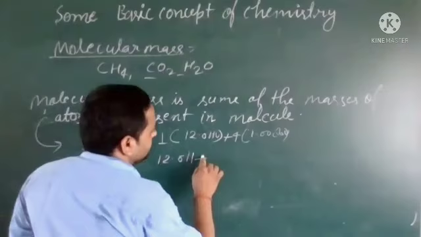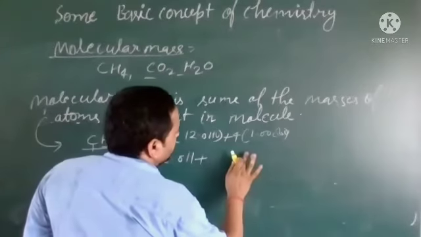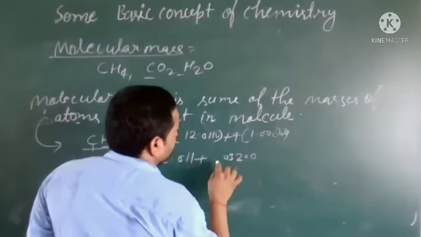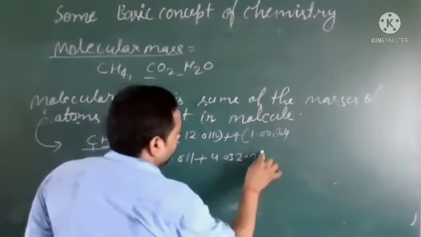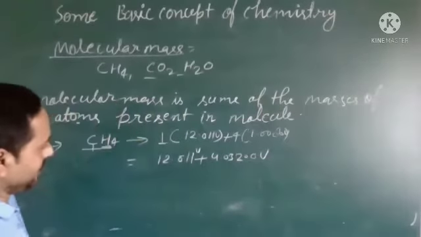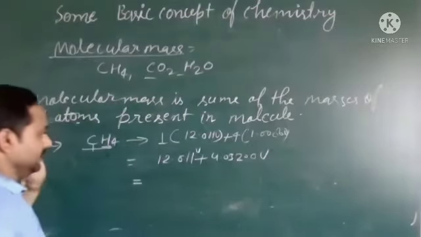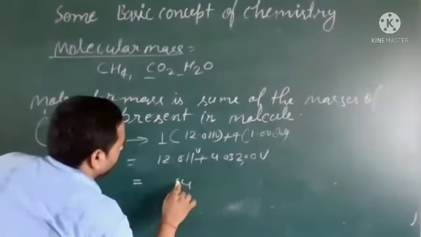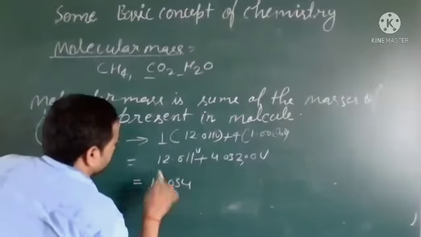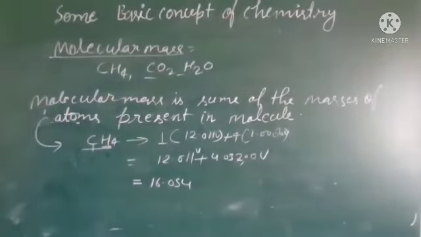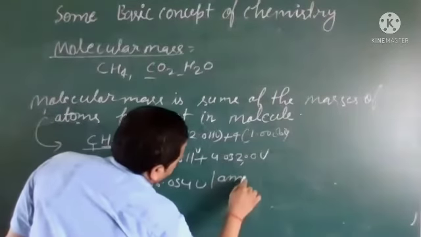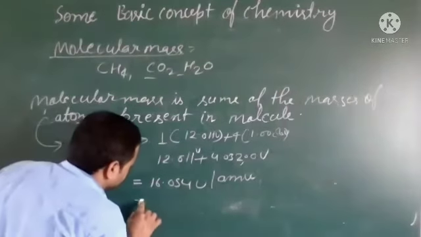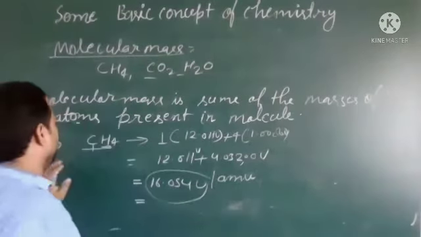If we add these values, we get the molecular mass of CH4.